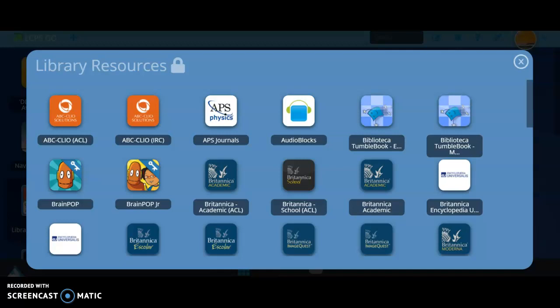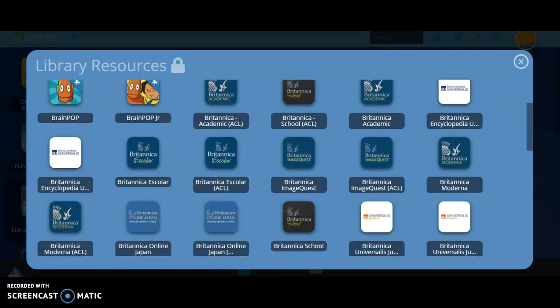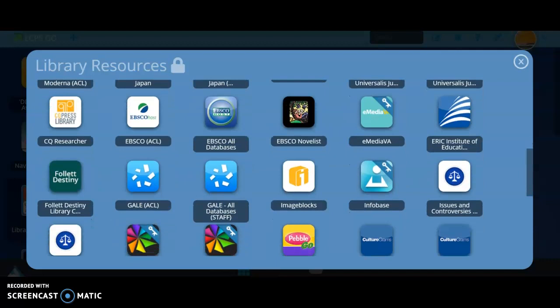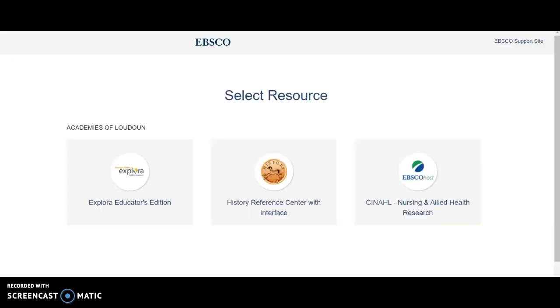Most of the time, it's going to be the exact same thing, but there are some instances where you're going to have extra resources from the academies that would better your research and be more specialized to your content areas here at the academies than they would at your homeschool. One of those resources is in EBSCOhost right here.